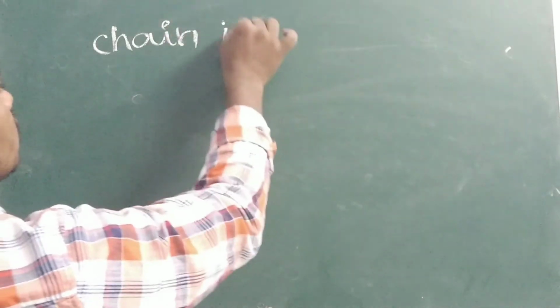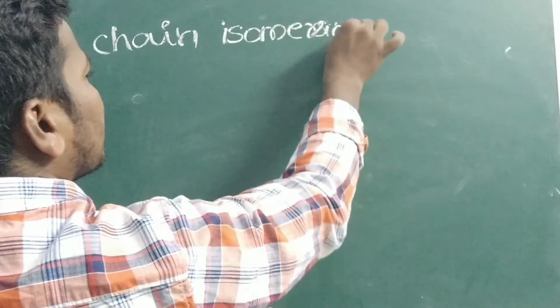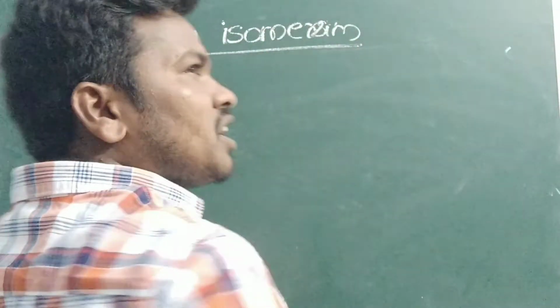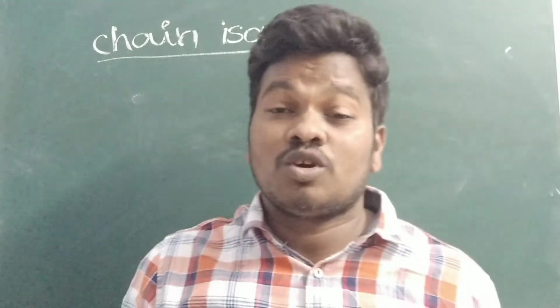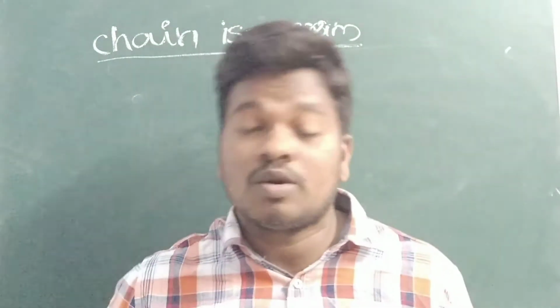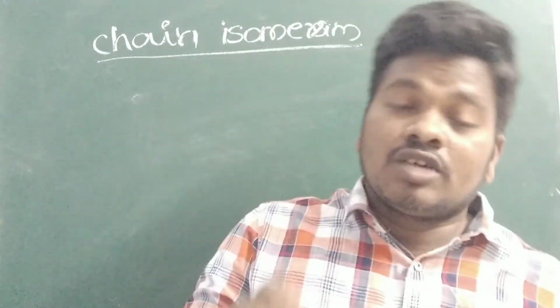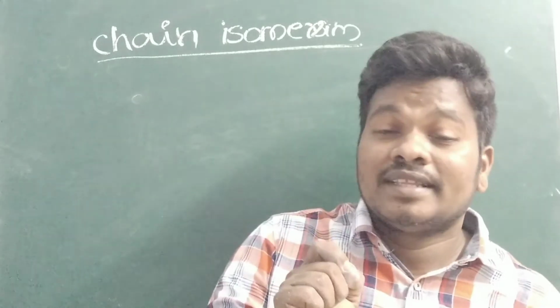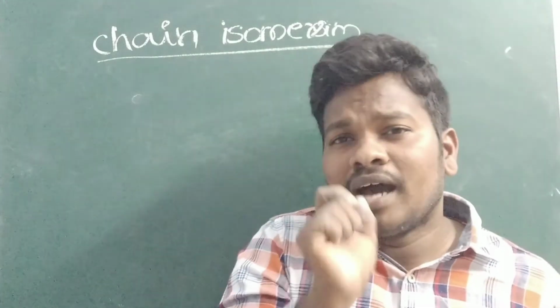Chain isomers or chain isomerism, whatever it may be. Whenever you are talking about isomerism, whether chain, functional, positional, ring chain, metamerism, tautomerism or geometrical, first of all you have to remember that the compounds have the same molecular formula.